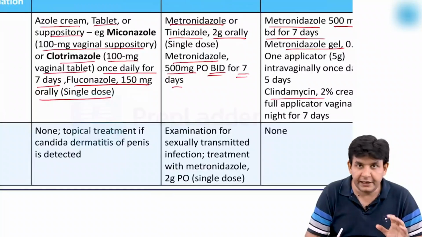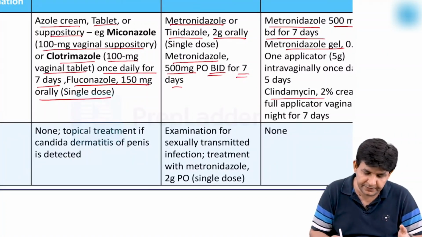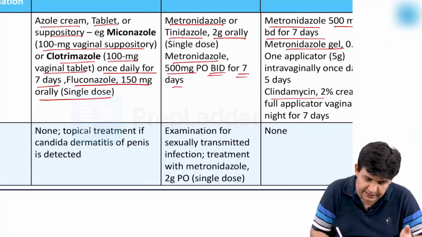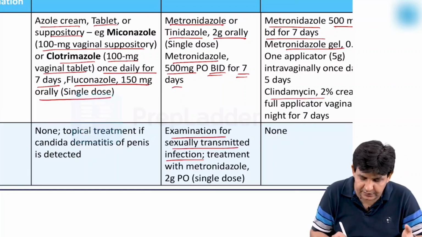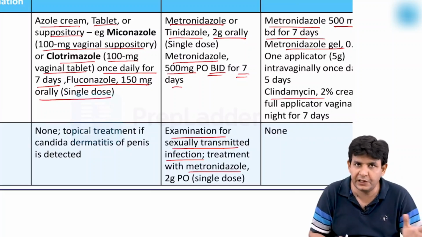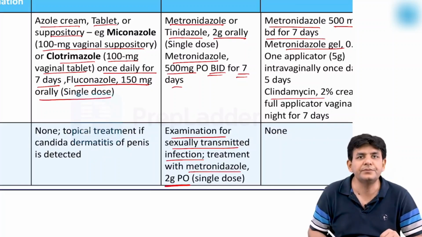Now, the partner is also to be treated, which is mainly done for Trichomonas, and the examination for sexually transmitted infection is also done. The partner can also be treated, and treatment you have to give with metronidazole, that is 2 gram oral.